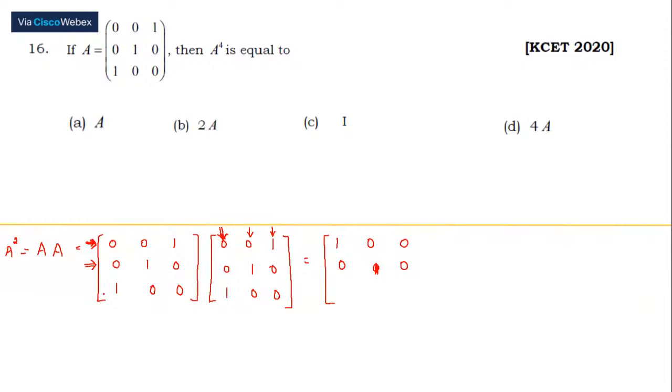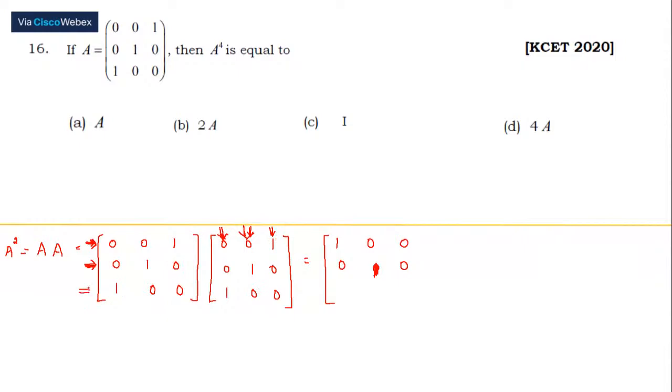Fine. Now, let's move to the third one. When you multiply the second row of the first matrix with the second row of the second matrix, you get this to be 1. Second row of the first matrix to the third row. So 0 into 1 is 0, this is 0, and this is 0.